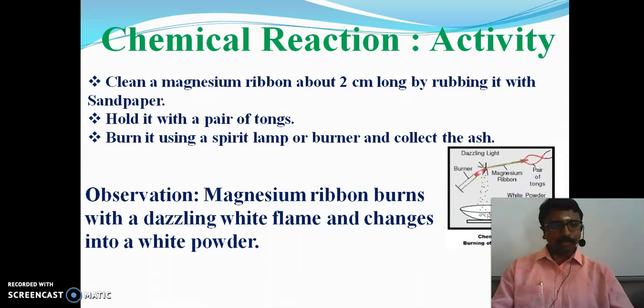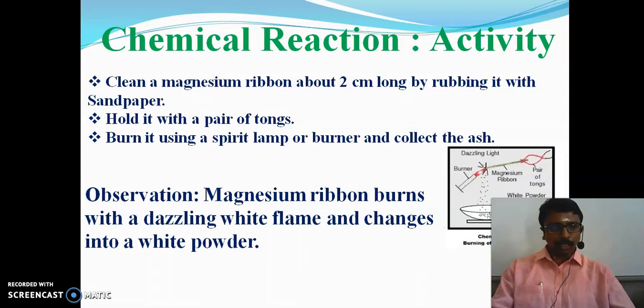So during this activity, what can we observe? The magnesium ribbon burns with a dazzling white flame, and with the dazzling light, it changes into a white powder.